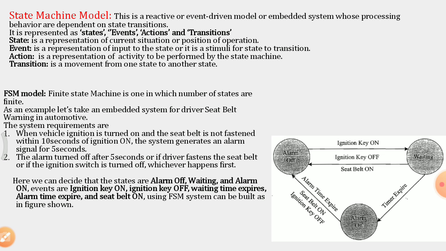A state is a representation of the current situation or position of the operation. An event is a representation of input to the state, or a stimulus for the state to transition.